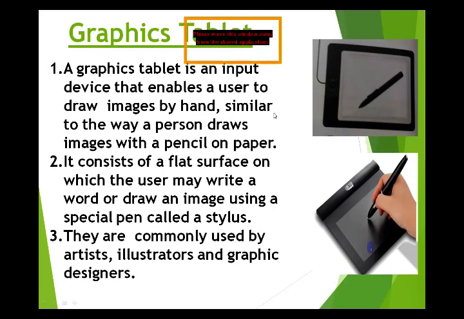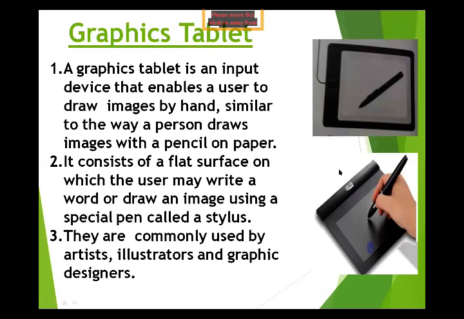As you see here, this is the text, the writing work, and this is a picture. So a graphic designer combines the picture and text. I hope you all have understood about the graphic tablet.